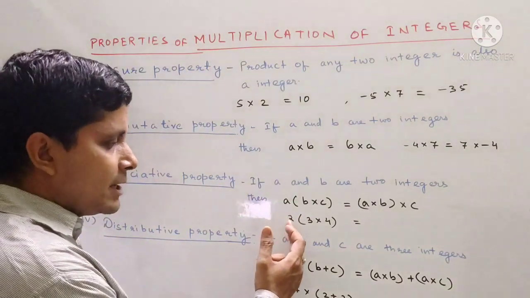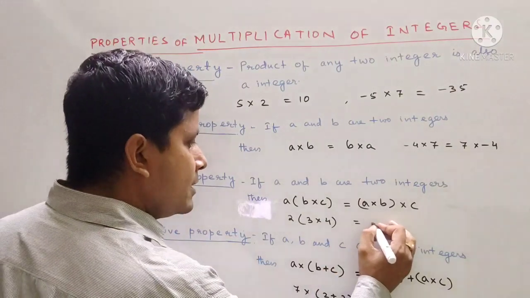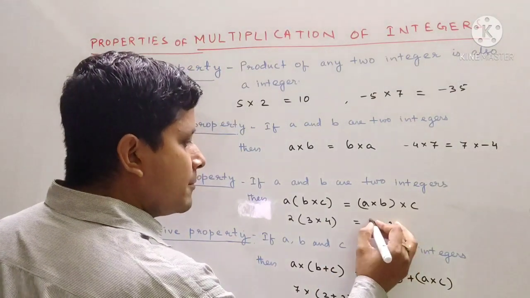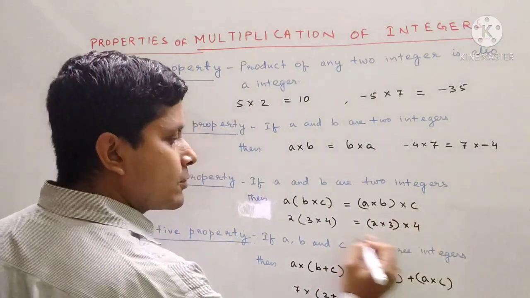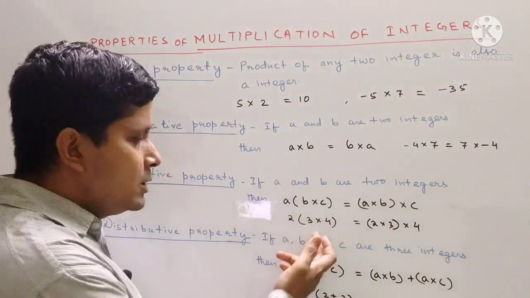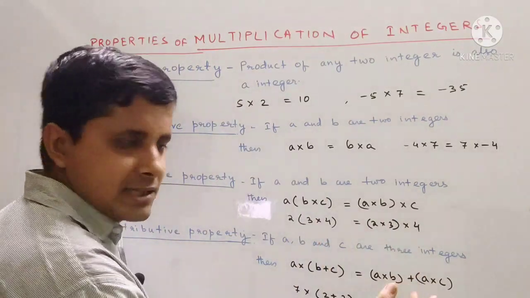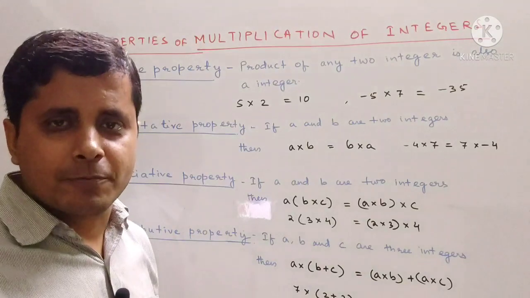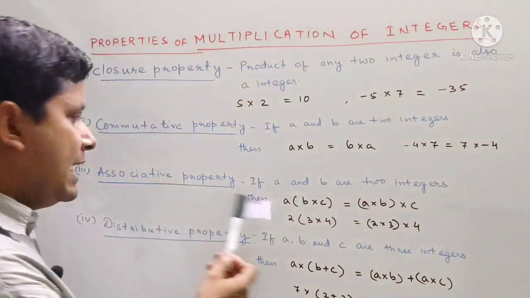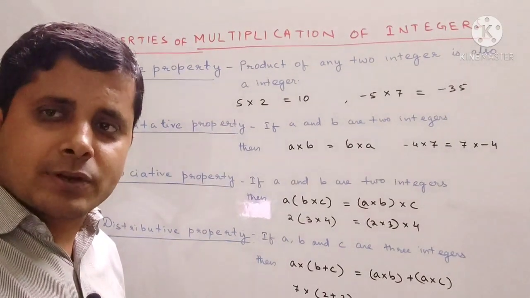If we multiply 2 with 3 into 4, and if we multiply 2 into 3 and with that we multiply 4, we will get the same answer. You can see here 3 into 4 is 12, 12 into 2 is 24, and here also 2 into 3 is 6, 6 into 4 is 24. So this property is called associative property. Next property, let us see the next one.